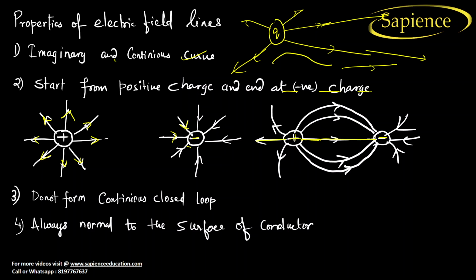Now see here, this is your electric field lines, but it is making a curve. Why curve? Because see here, the intensity nearby is very high. So what will happen? There will be dense curves. But as soon as you go outward, the intensity of the electric field is less. So what happened? There will be more gap. So more gap is required, right? So see here, there is more gap. But near the charge, you have less gap, less gap like this. Okay.